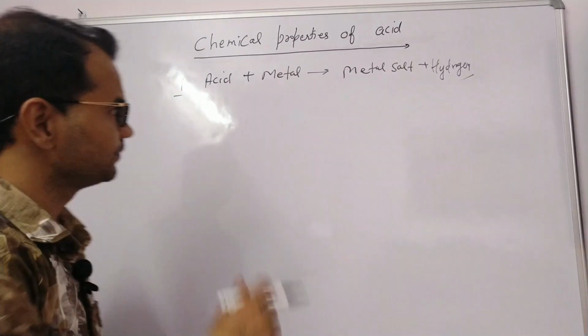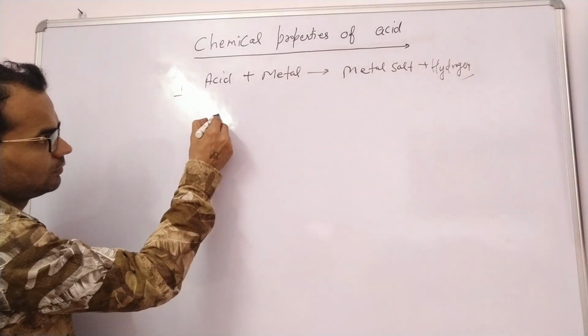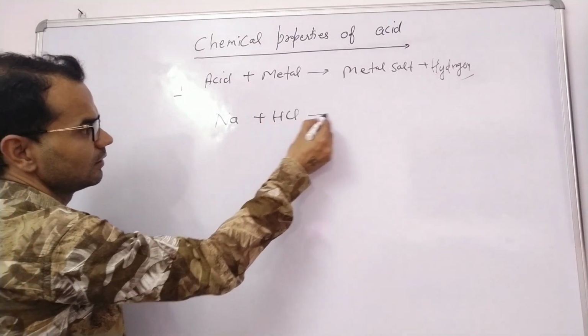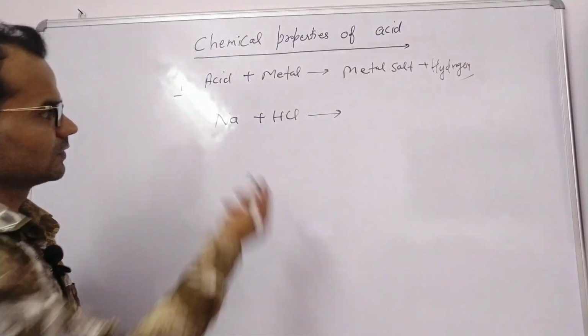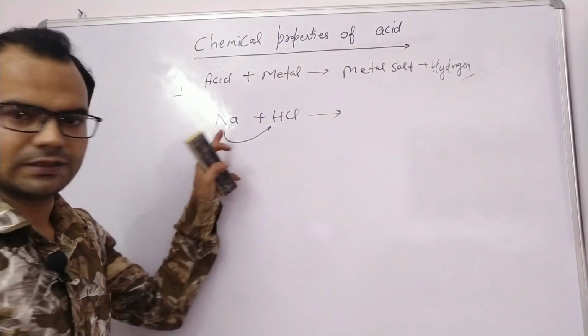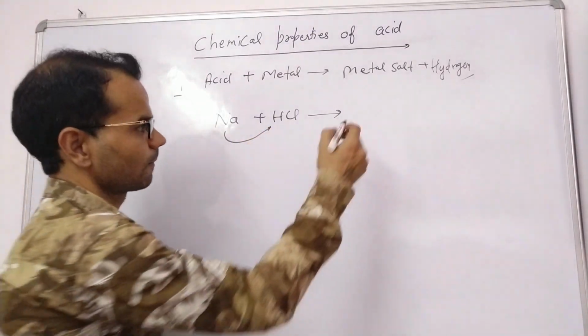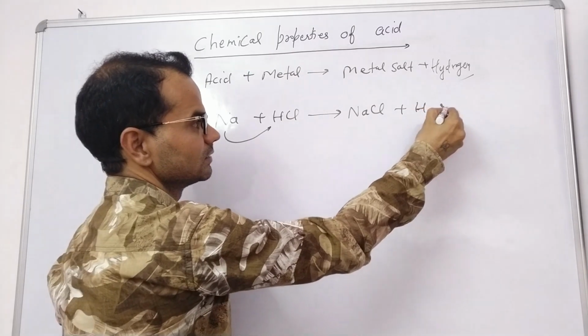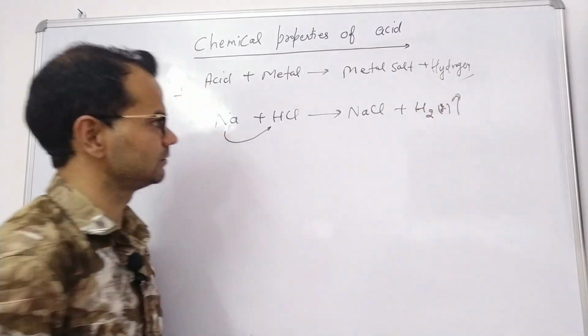For example, we take sodium metal plus HCl. What will happen? Sodium is more reactive than hydrogen. It will displace hydrogen. As a result, sodium chloride is formed plus hydrogen gas is released.